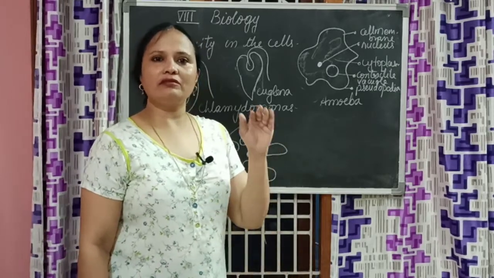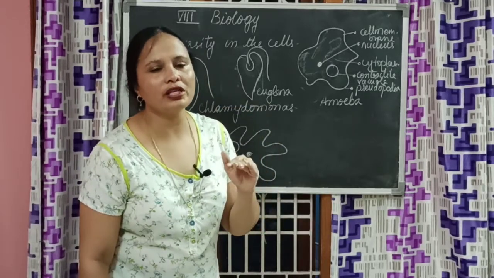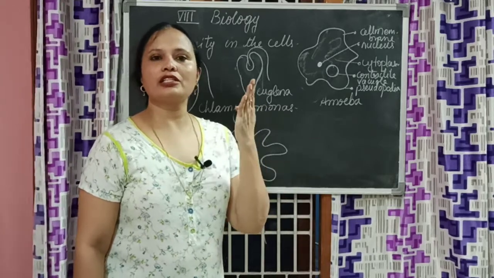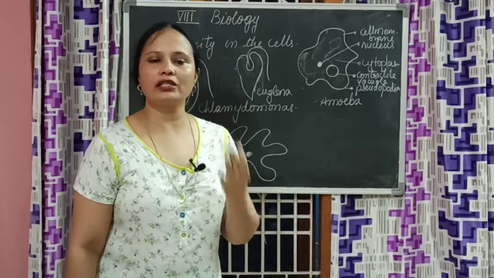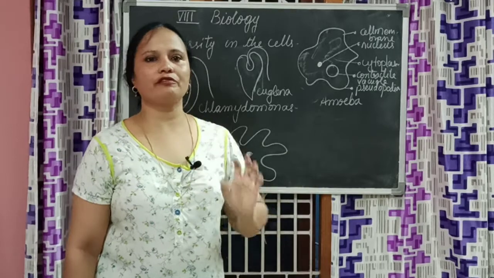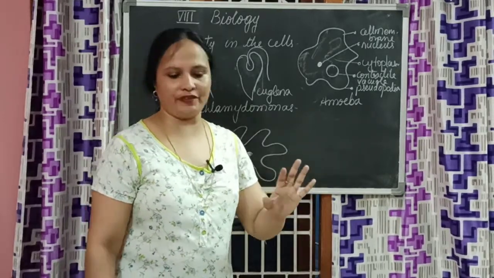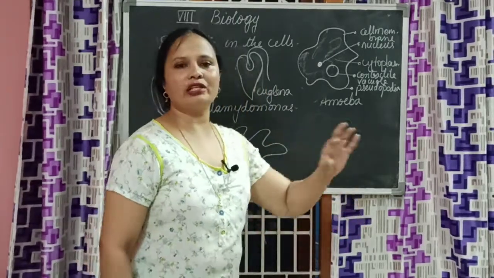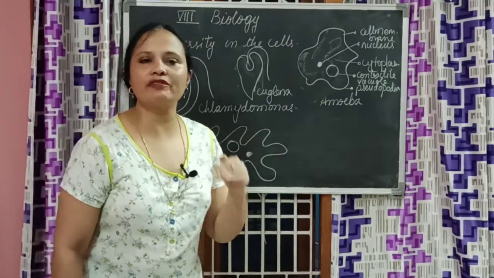Before that, once again, let us have a recap. Till now, how many scientists did we learn about? Athanasius Kircher, Jan Swammerdam, Anthony van Leeuwenhoek, Robert Hooke and Robert Brown. These 5 scientists you remember. And what did we learn till now? We learned 5 activities which explain to us that all the living organisms have cells and all the living organisms have a nucleus.